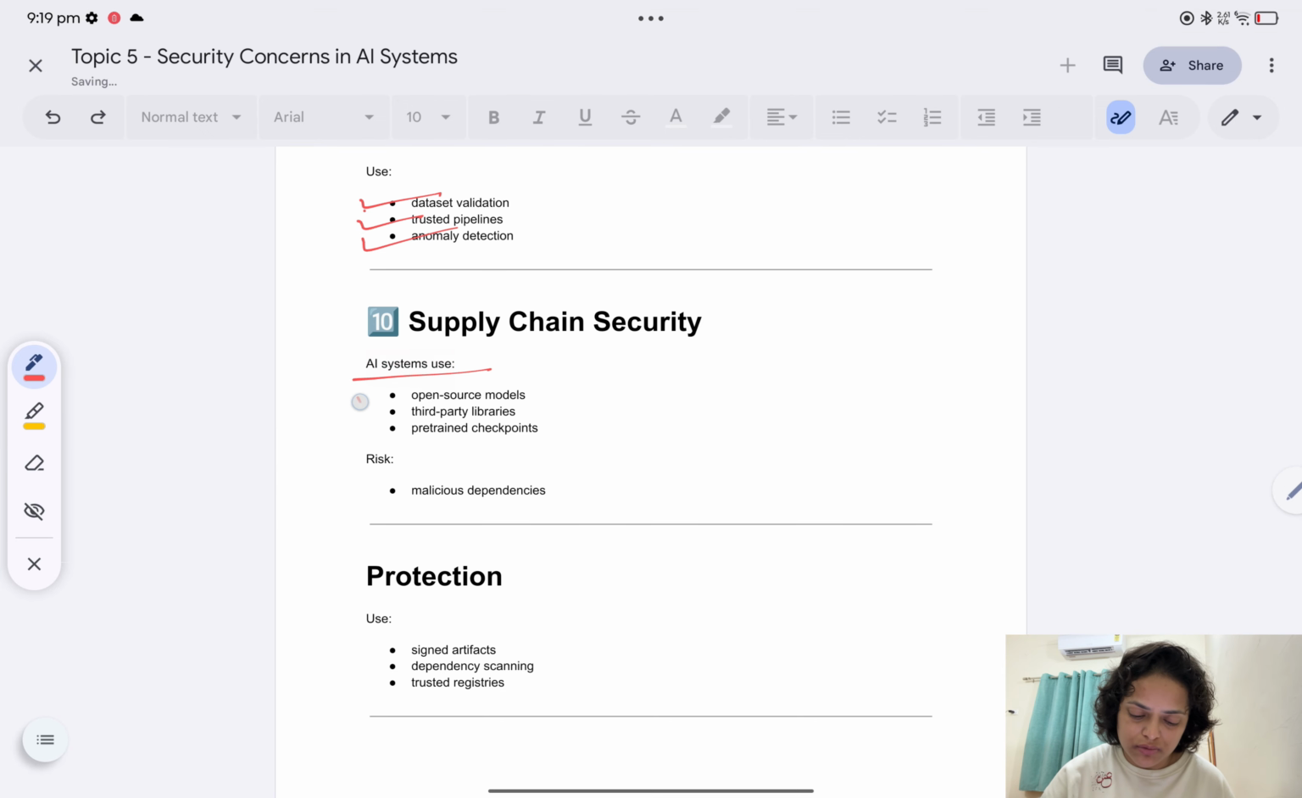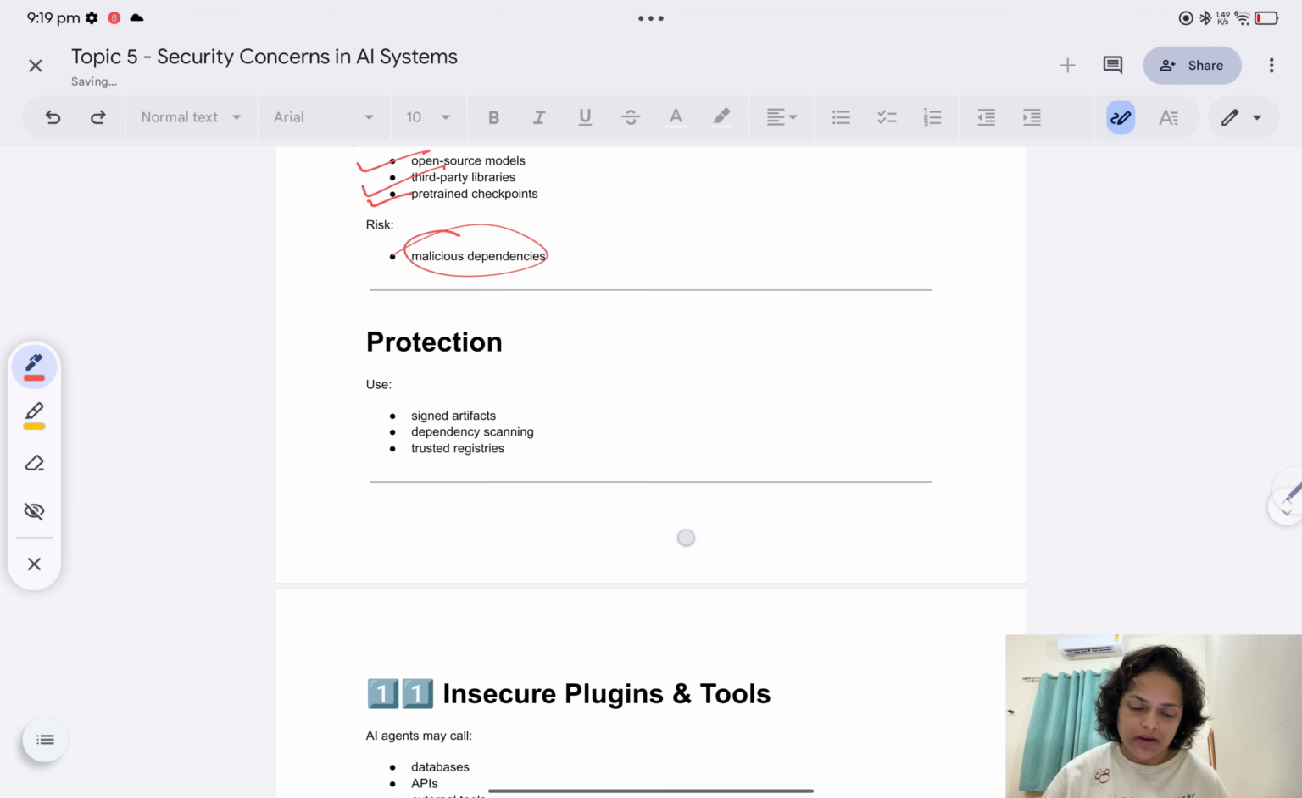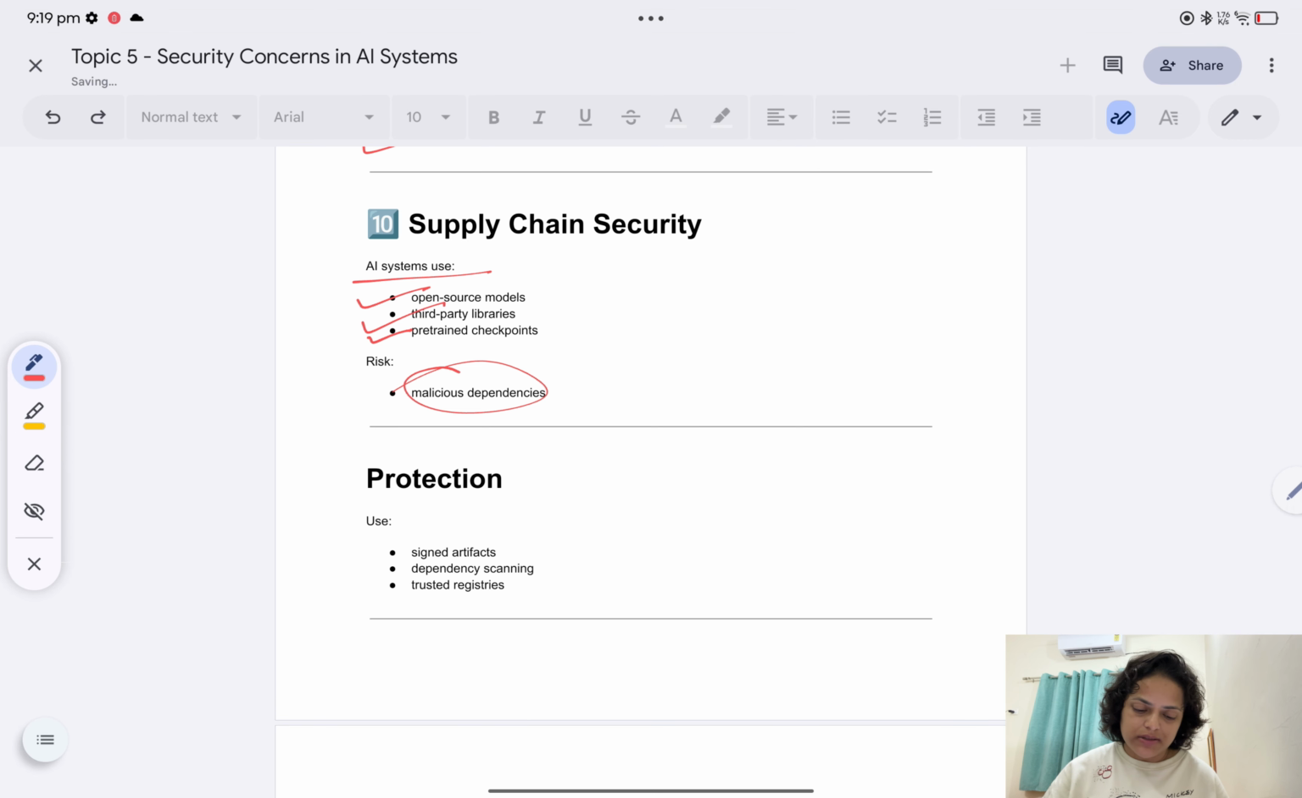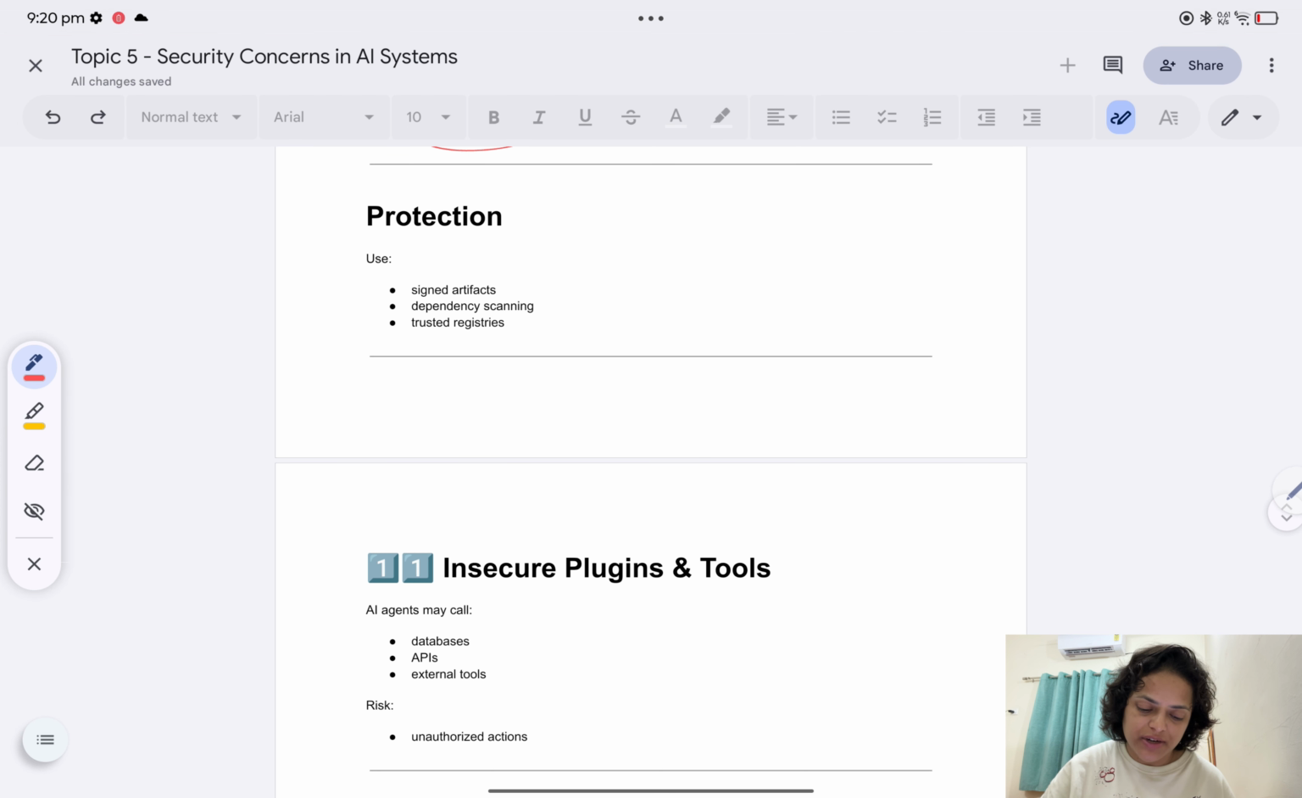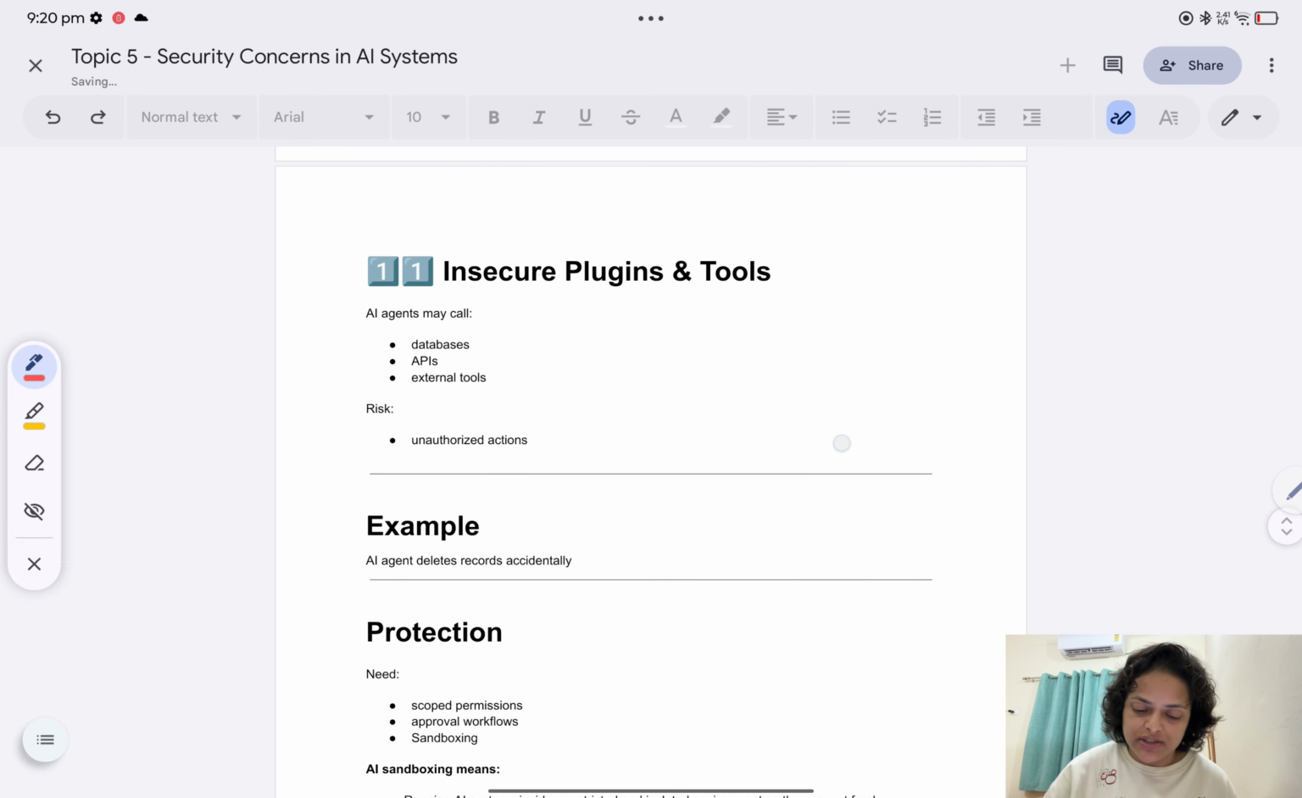The 10th one is supply chain security. AI systems use open source models, third party libraries, and pre-trained checkpoints. What would be the risk here? Malicious dependencies. You know that AI systems use third party libraries and everything, right? What if the dependency is malicious? Then your entire system will crash. What would be the protection? Just use signed artifacts only. Don't trust any artifacts blindly. Dependency scanning, and then trusted registries.